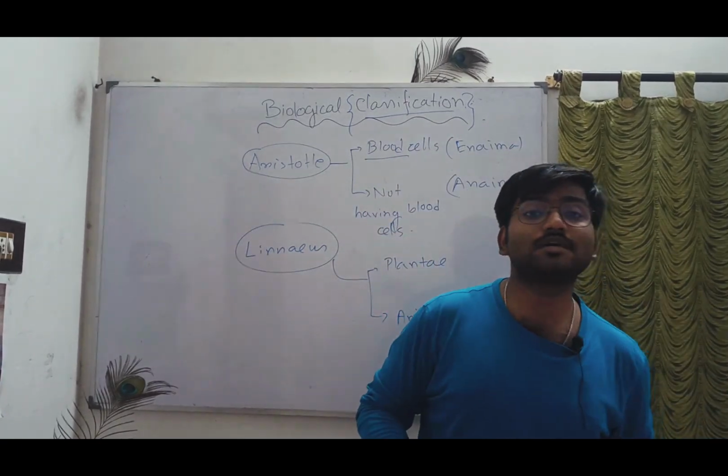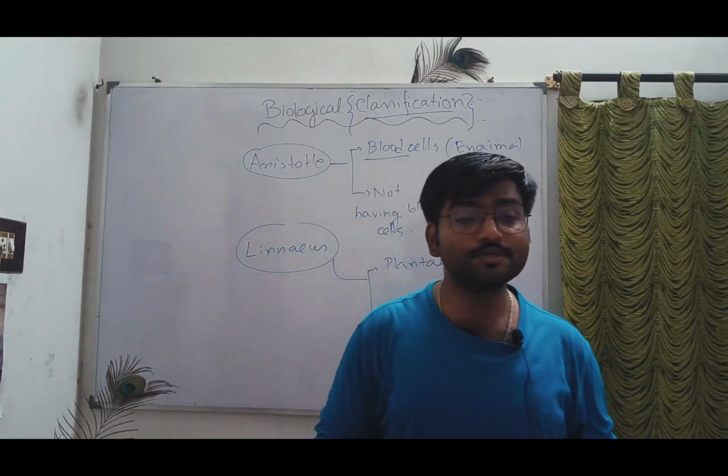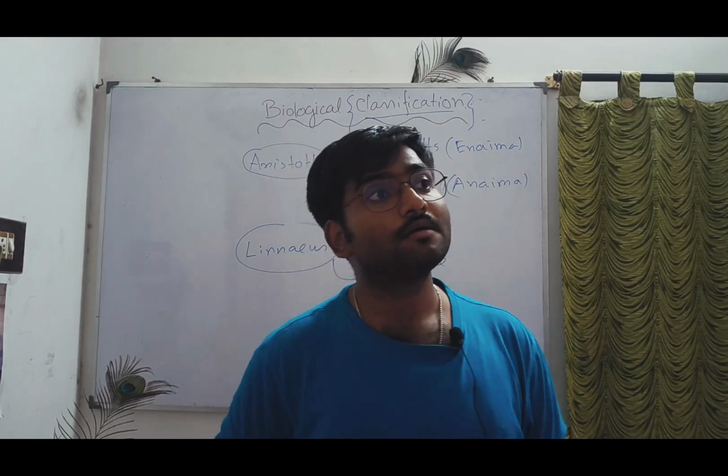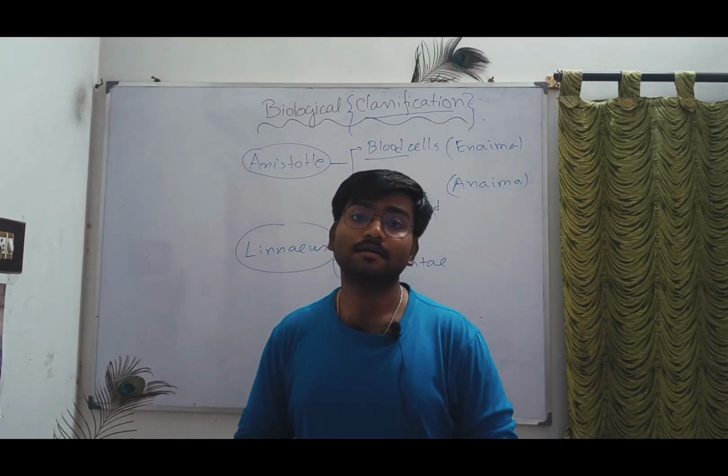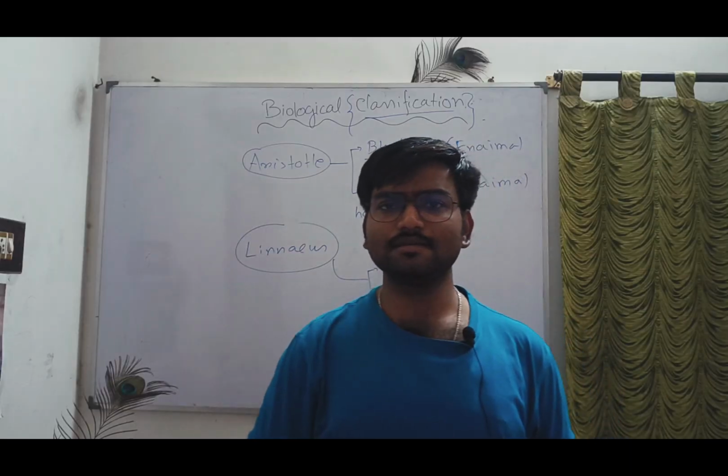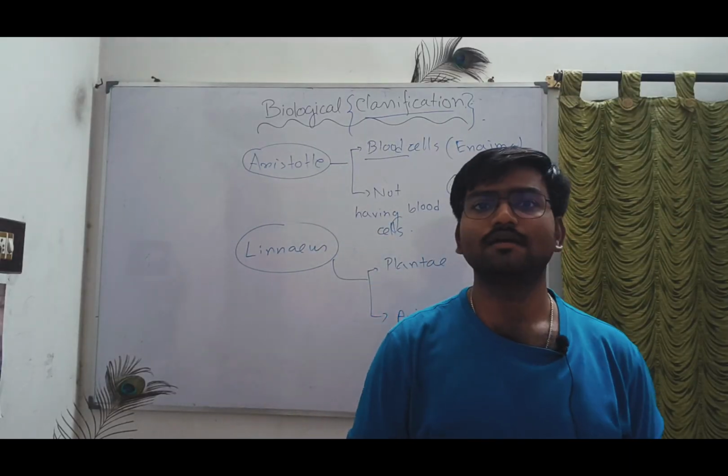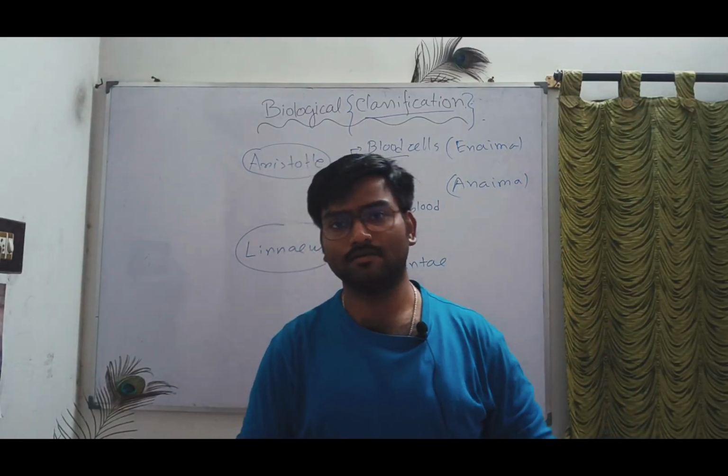Those that are made up of a single cell are called unicellular. Those that are made up of multiple cells are called multicellular. These are the basic things. Now, we generally heard these things in class 7, 8, 9 or 10.